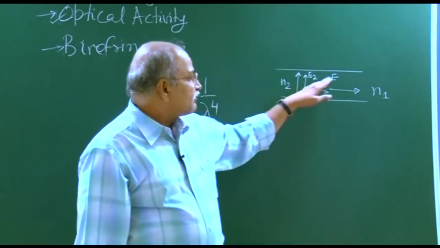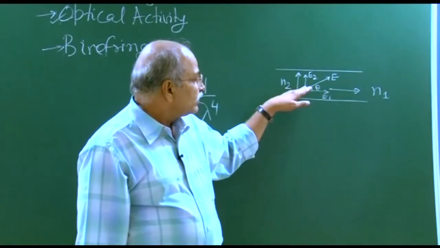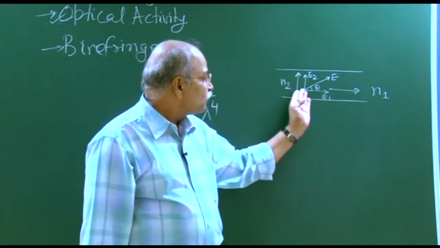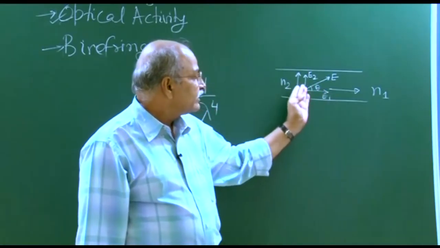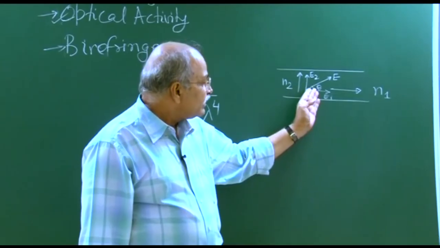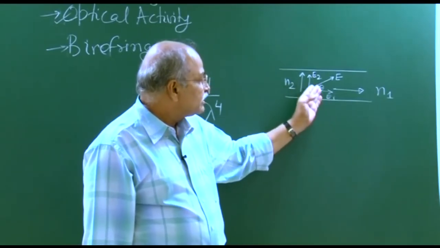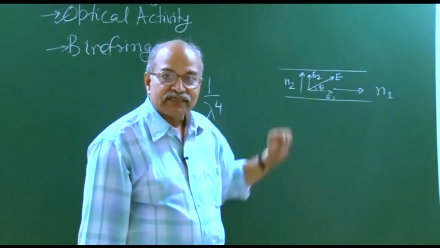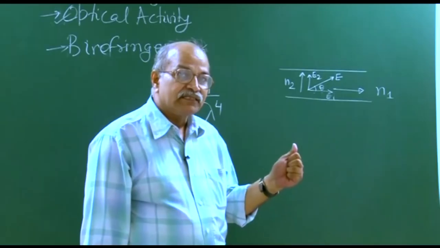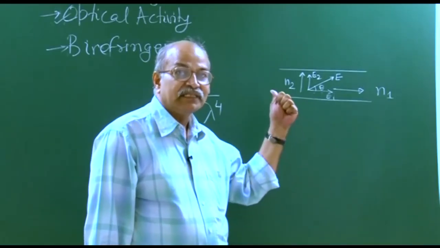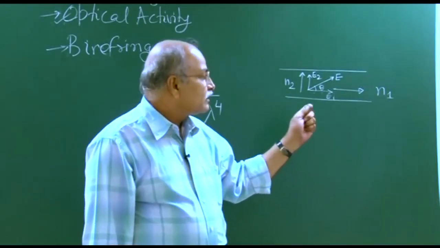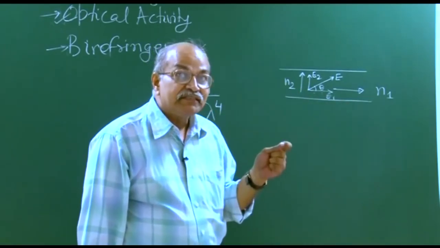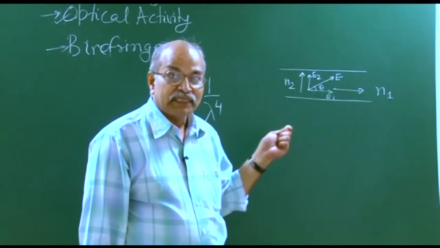So initially the electric field is this way, and you can think of it as a combination of two linearly polarized lights, one polarized in this direction, another in this direction. Then the phase difference between these two is 0 and the resultant is again linearly polarized light. But as it crosses the thickness of the tape, since the refractive indices are different, a phase difference will appear between the two components.